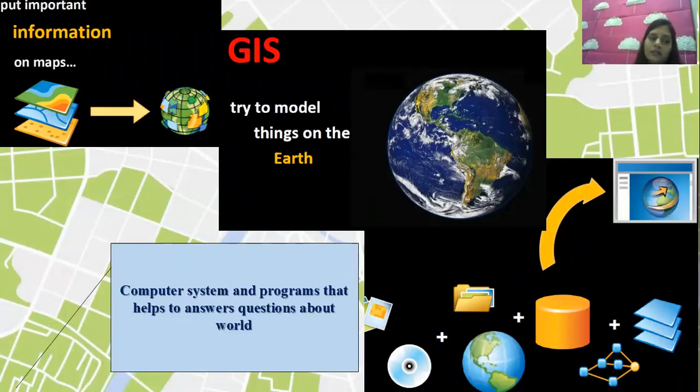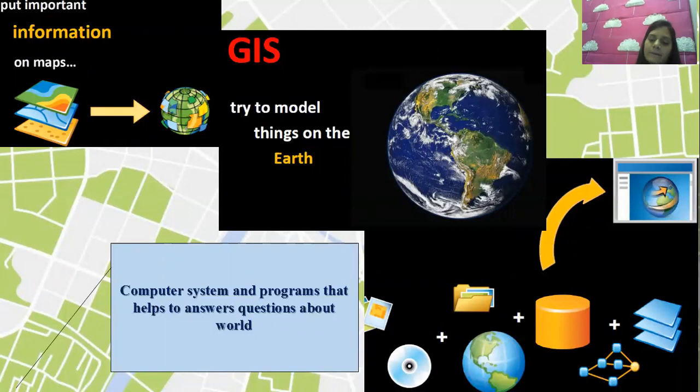Here I would like to discuss that GIS helps us put important information on a map. GIS tries all the solutions and gives solutions for the things present on earth. If things are present on earth, GIS can help to solve all the problems. In the last image I have shown the sum of GIS and what GIS gives us.